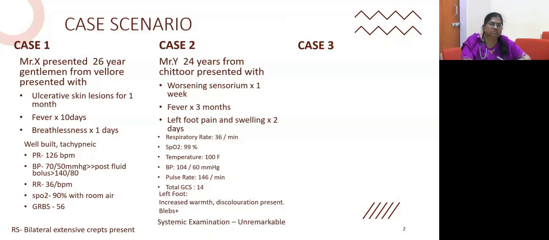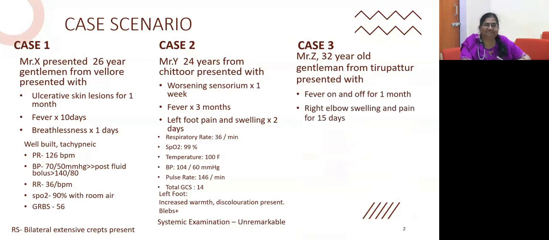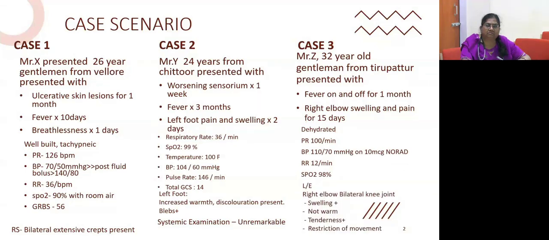And coming to the third case, Mr. Z is a 32 year old. So the first 2 cases are young patients, and the third one is a middle-aged gentleman, 32 years old, from Tirupattur, who presented with fever on and off for 1 month and right elbow swelling and pain for 15 days. He was dehydrated, with pulse rate 100. Local examination of the right elbow and bilateral knee joints was suggestive of septic arthritis with swelling. Initially there was no warmth, but by day 3 or day 4 of admission it had become warm and tender. The tenderness increased and there was restriction of range of motion.